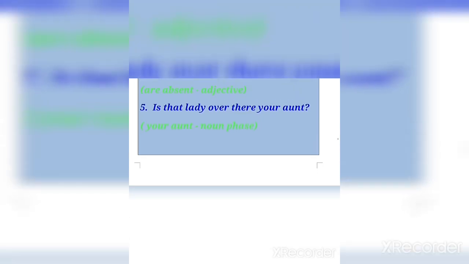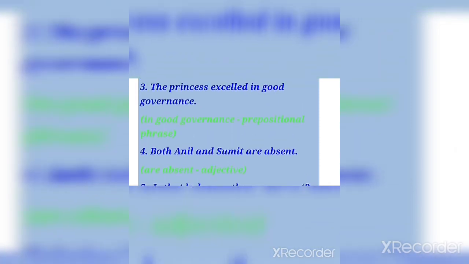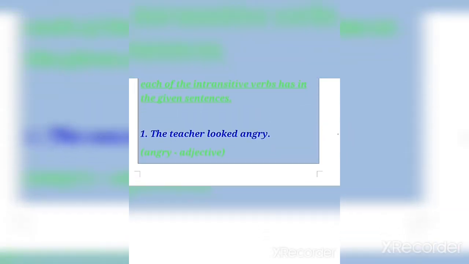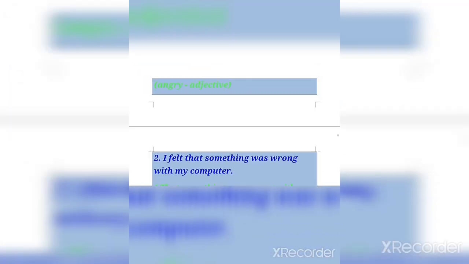Number 5 says, is that lady over there your aunt? Okay, so we will put your aunt here, and then after we'll write the answer, noun phrase. So they are used as a noun phrase. So all the answers are here, you can see, and then after, complete your book. Clear?